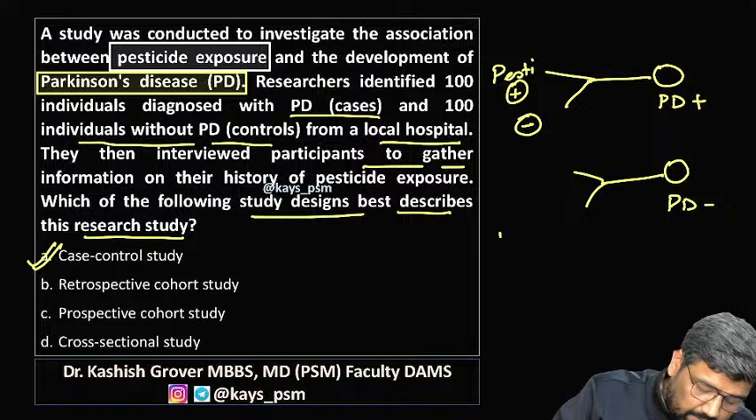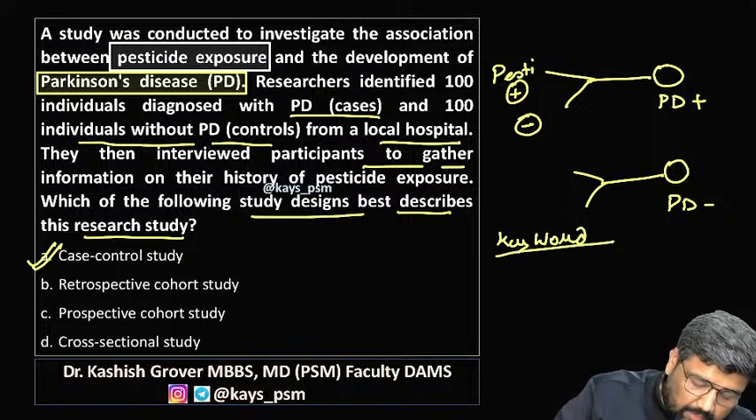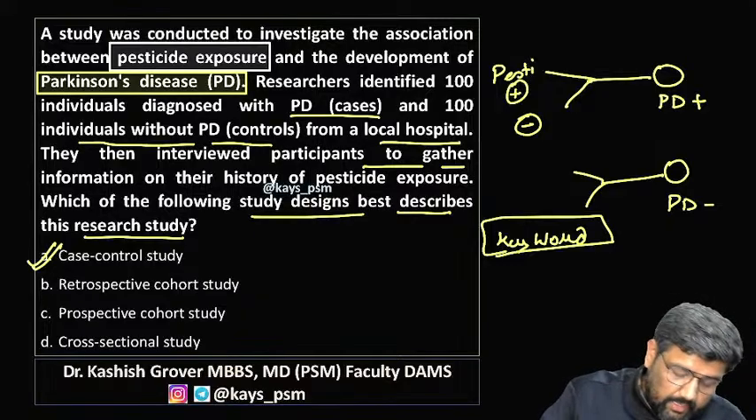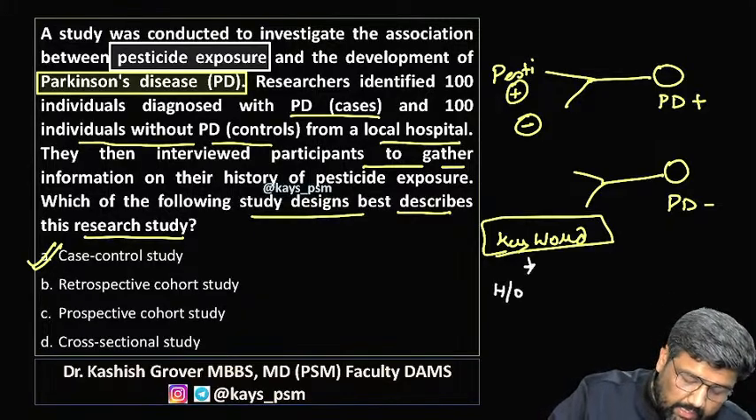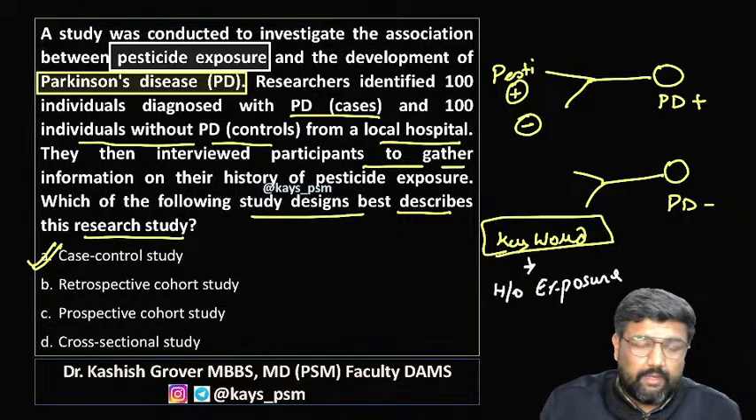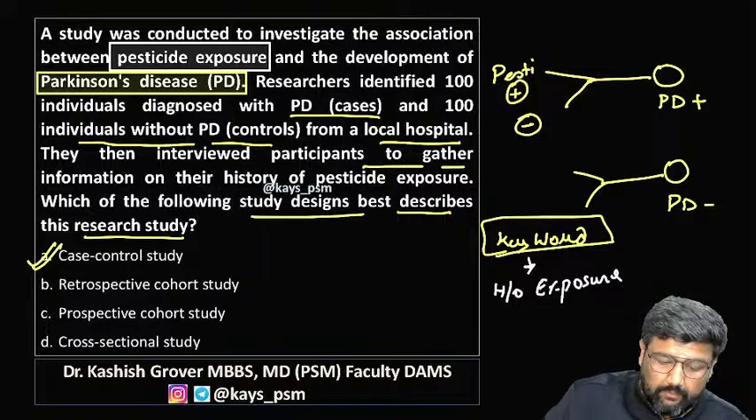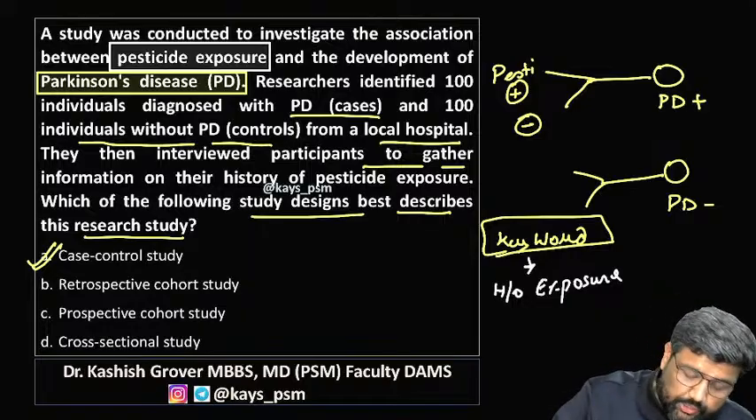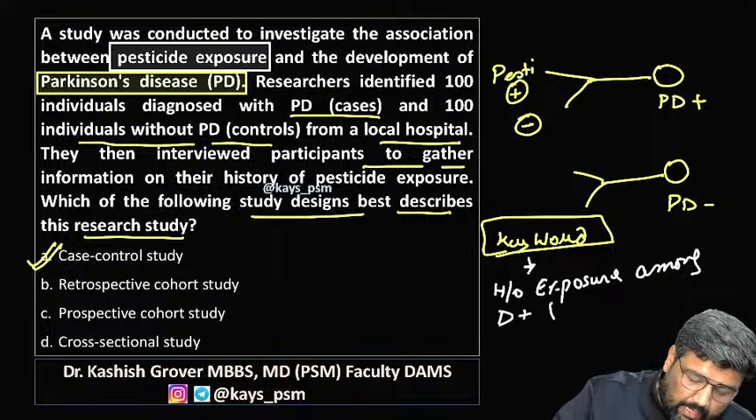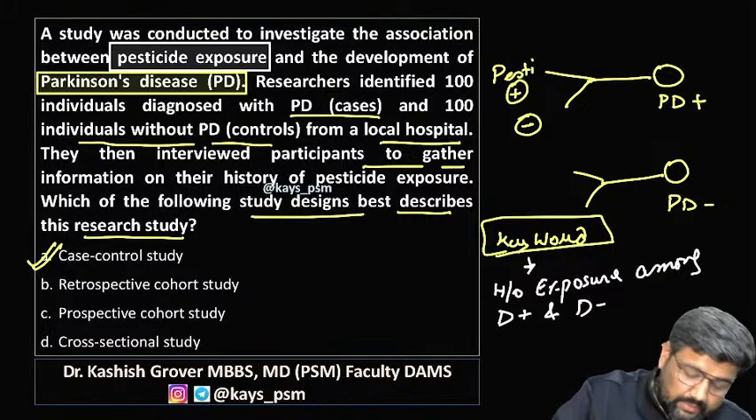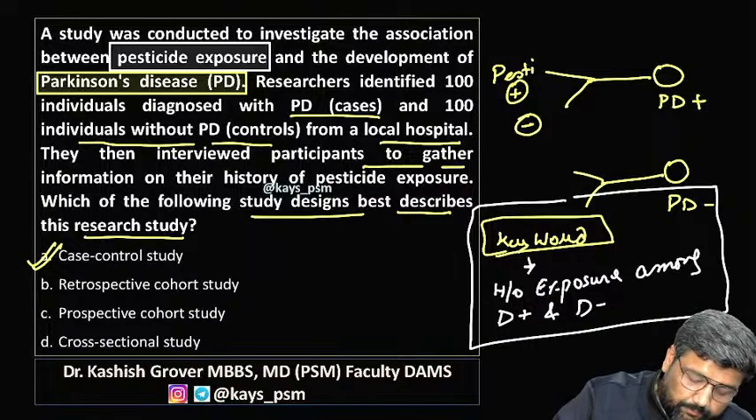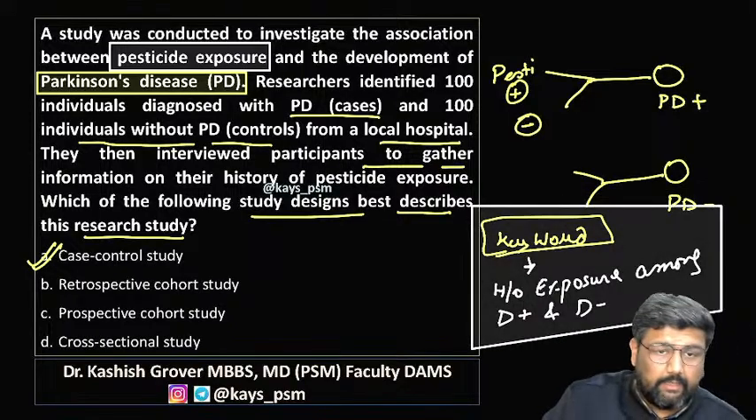So what is the keyword in case control study? The keyword is history of exposure. History of exposure among diseased and non-diseased. So this is the keyword, do not forget it, right?